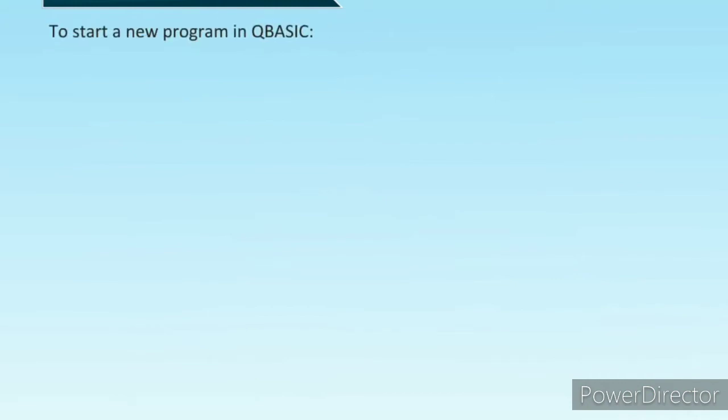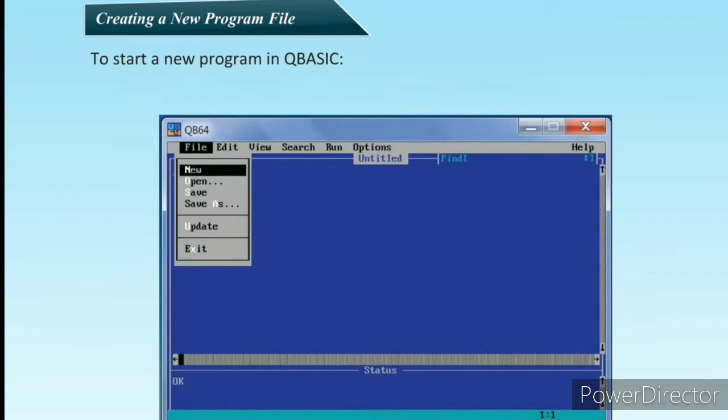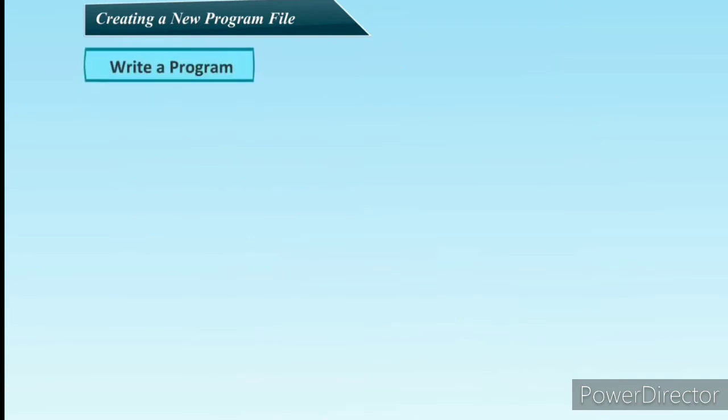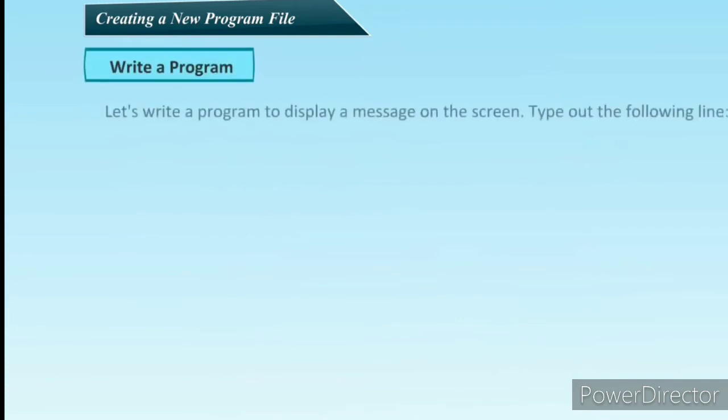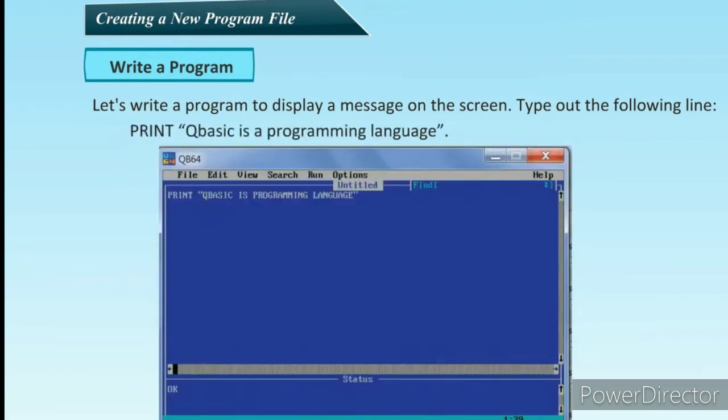Creating a new file. To start a new program in QBasic, a new QBasic window opens up. Write a program. Let's write a program to display a message on the screen. Type out the following lines. Print QBasic is a programming language. Now you can see it on the screen.